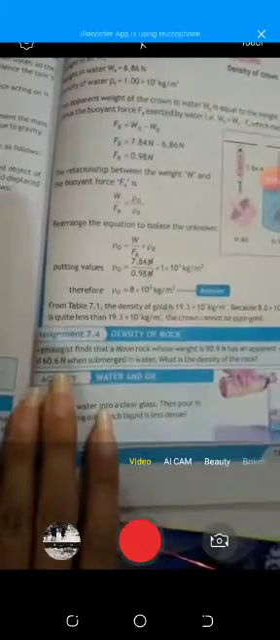Now we are going to do assignment 7.4. A geologist finds a moon rock whose weight is 90.9 Newton and has an apparent weight of 60.6 Newton when submerged in water. What is the density of the rock?